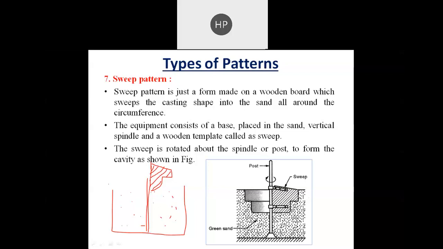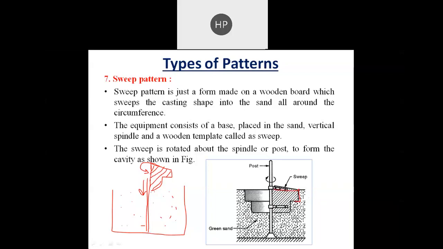Then on this vertical spindle, we slowly rotate this board and it will come down. When it comes down, this sweep board will remove the sand in this particular area. And as this sweep board comes down, at the end it will come over here.